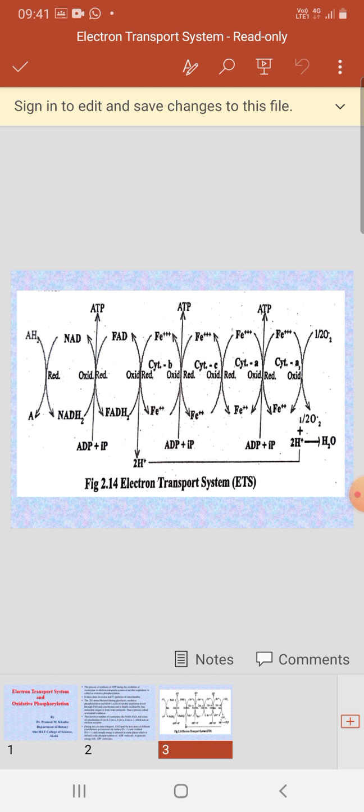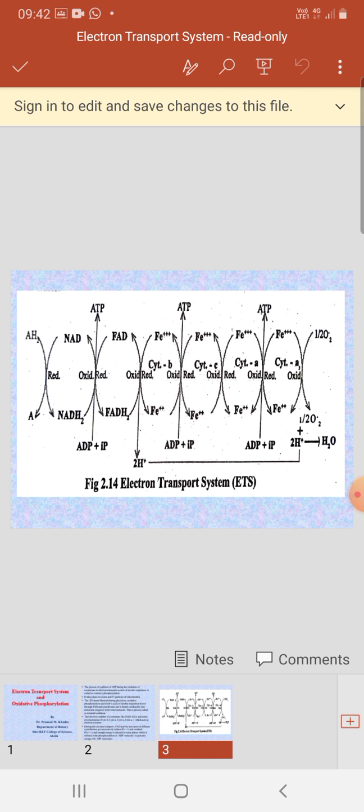Next, ATP is generated in between cytochrome B and cytochrome C, when the reduced form of cytochrome B, that is Fe2 plus, is oxidized into Fe3 plus, the oxidized form. During that oxidation, energy is released, and that energy phosphorylates ADP molecules, generating the energy-rich compound ATP in between cytochrome B and cytochrome C. During the transfer of electrons, the oxidized Fe3 plus is again reduced into Fe2 plus.